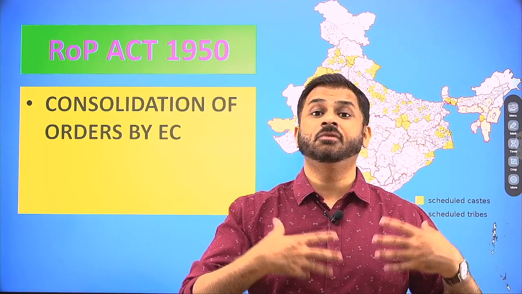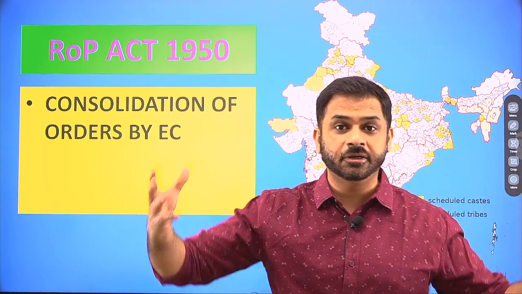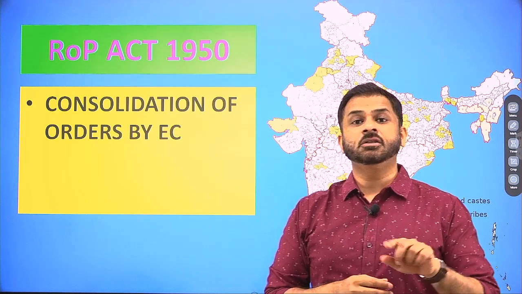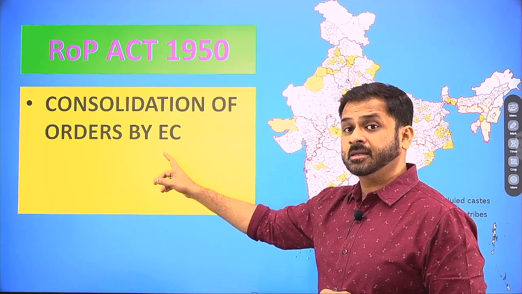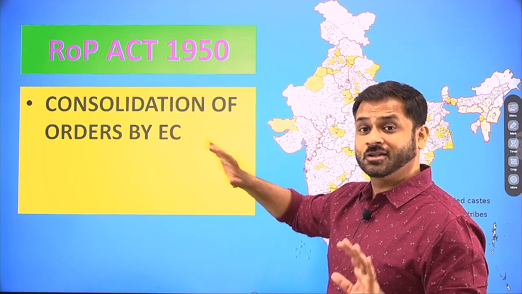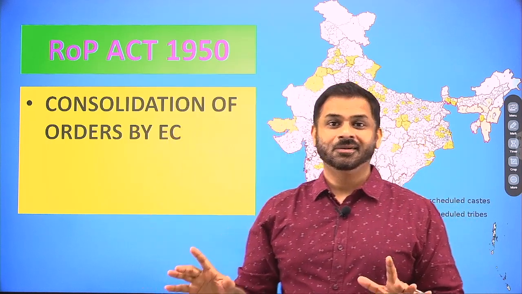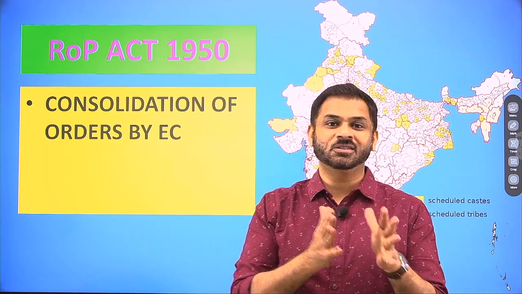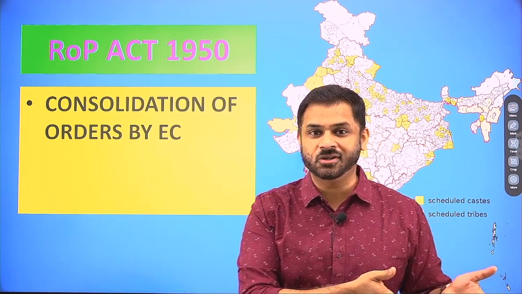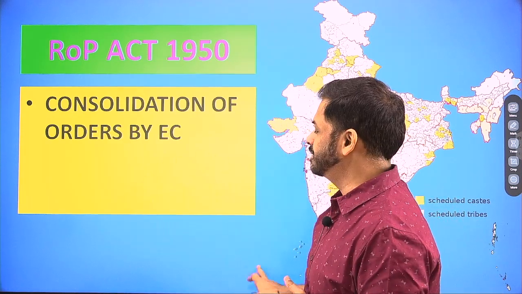So the Election Commission will come up with its own consolidated order by which all the changes will be brought into effect. Final orders by the... but see, the decision is only of the Delimitation Commission. What the Election Commission is doing is that the order of the Delimitation Commission is just being implemented, and for implementation it is consolidating all these orders.